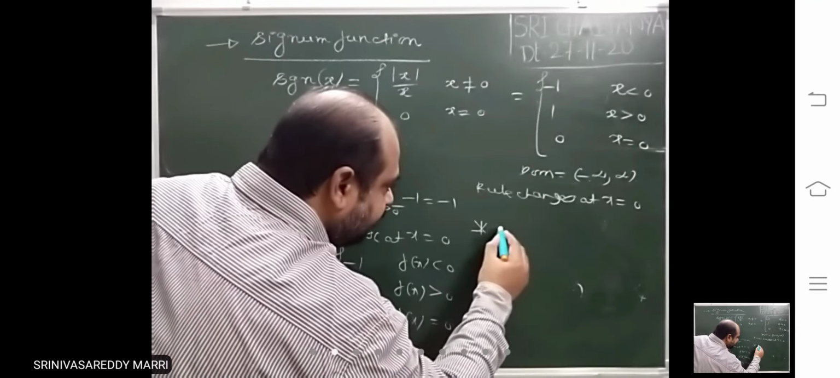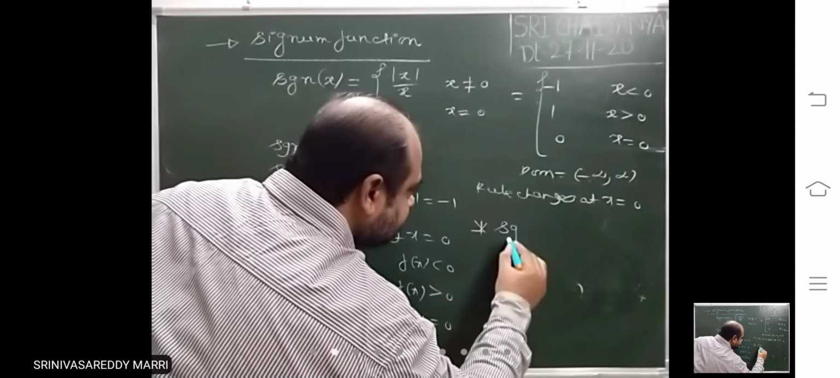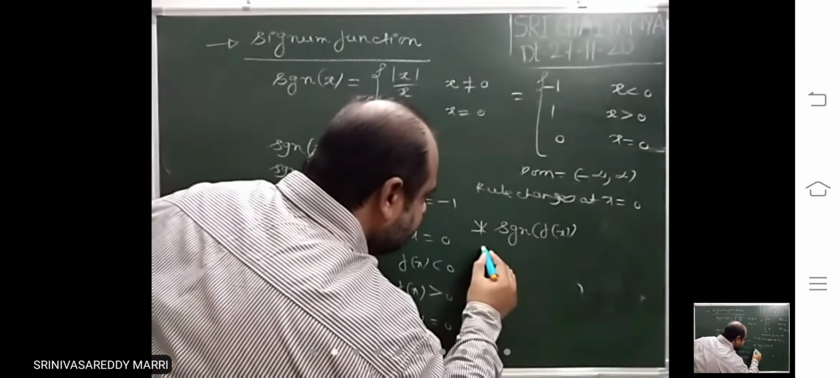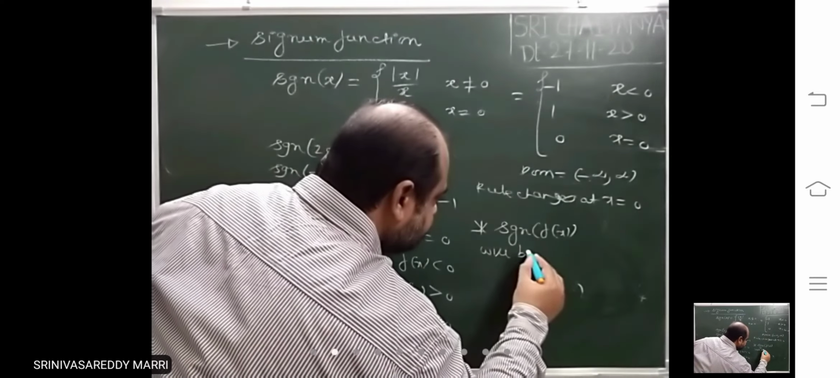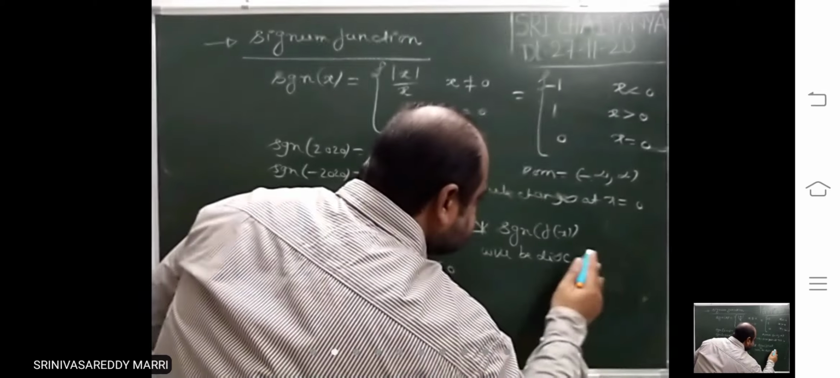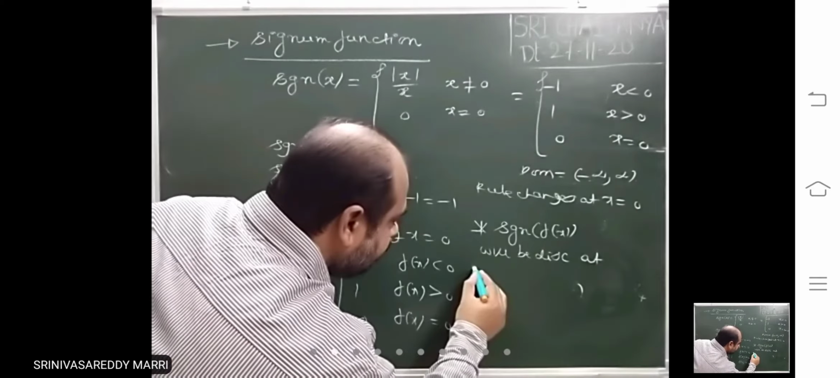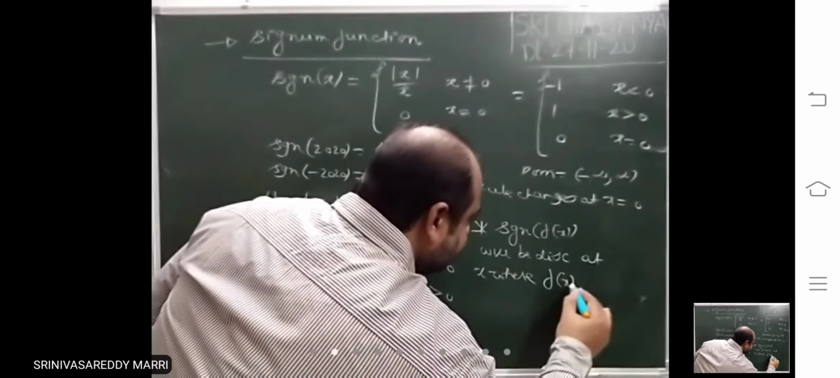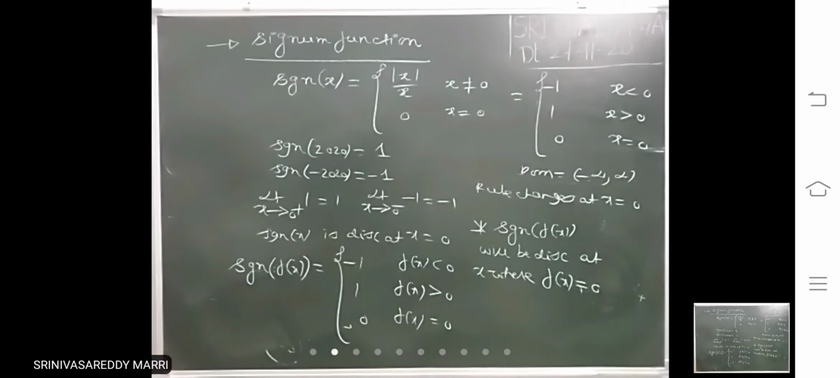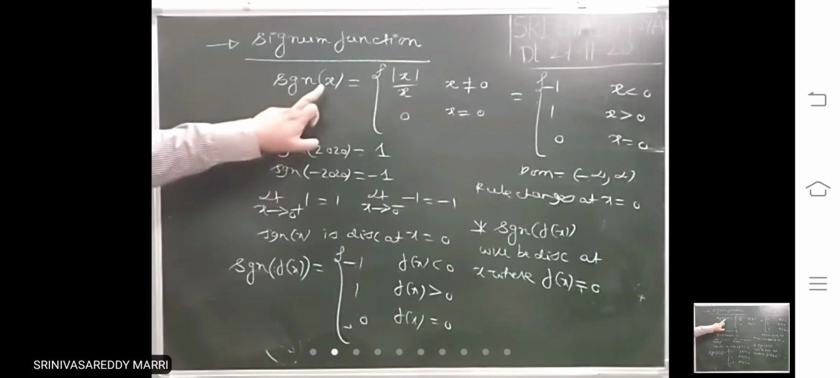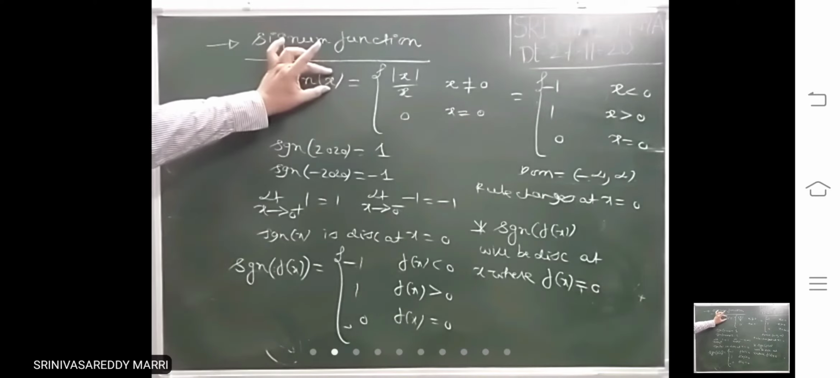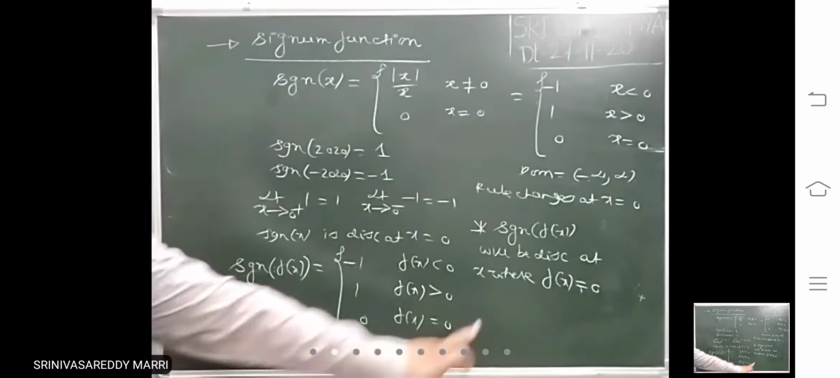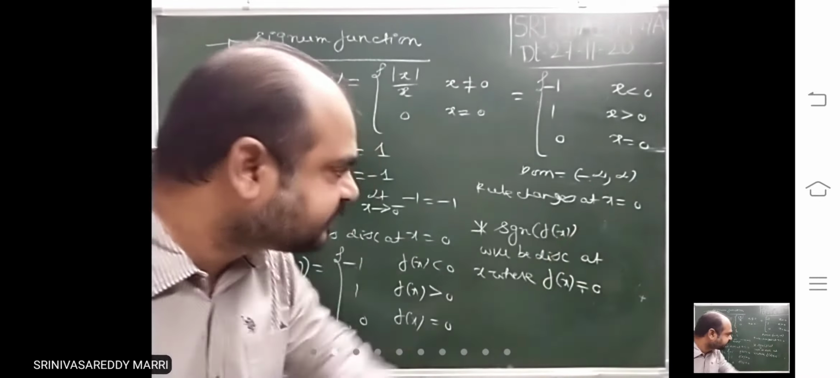Just a very important point you have to remember: signum of f of x will be discontinuous at x where f of x equal to 0. Look at signum of x, it is discontinuous at x equal to 0. Similarly, signum of f of x will be discontinuous at the values of x where f of x becomes 0.